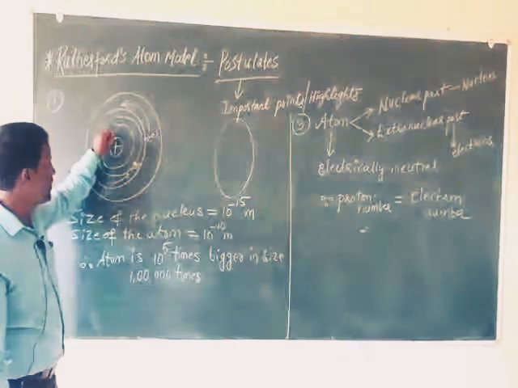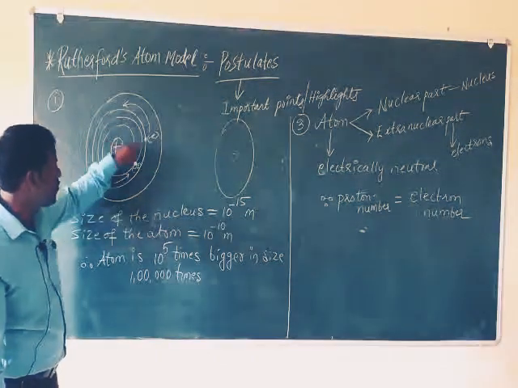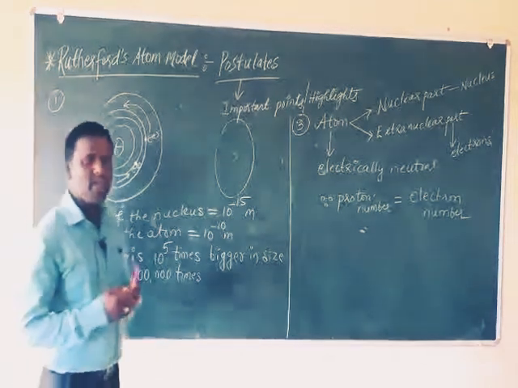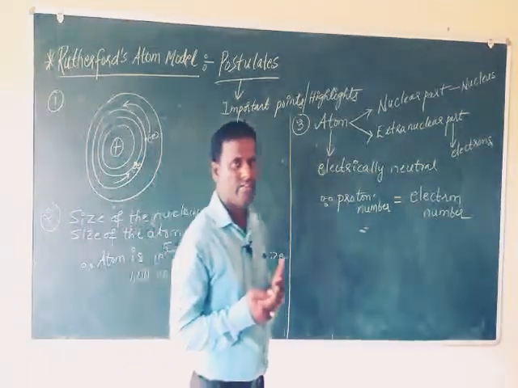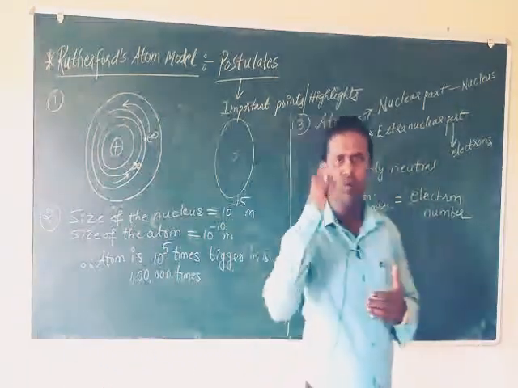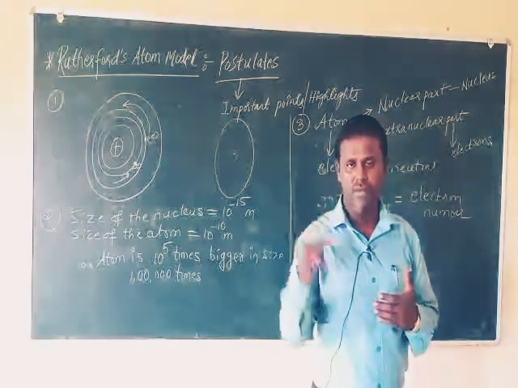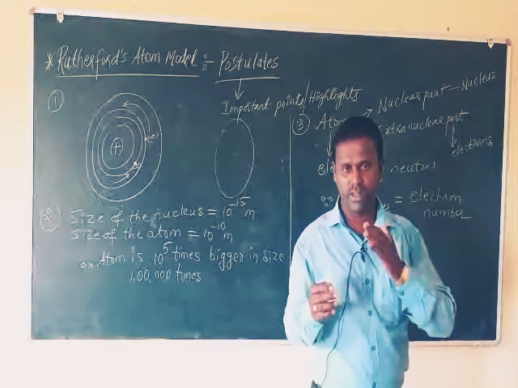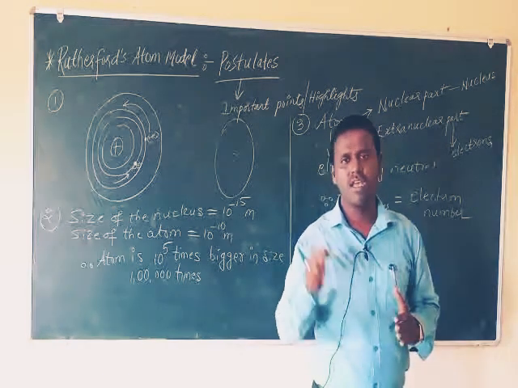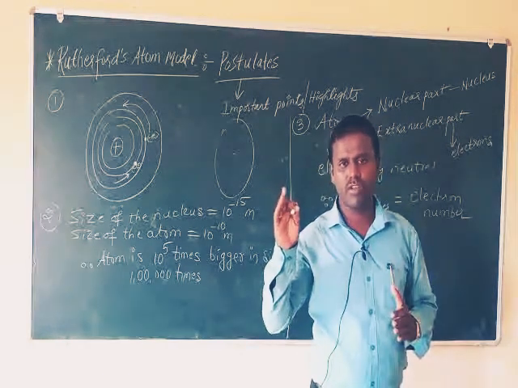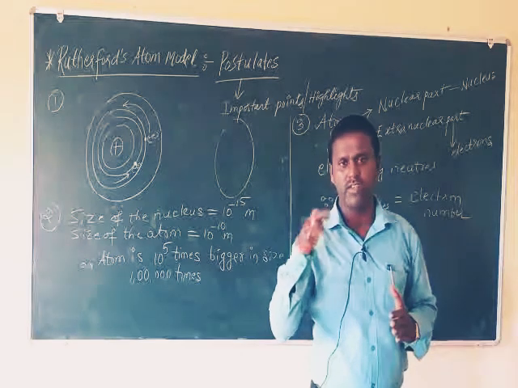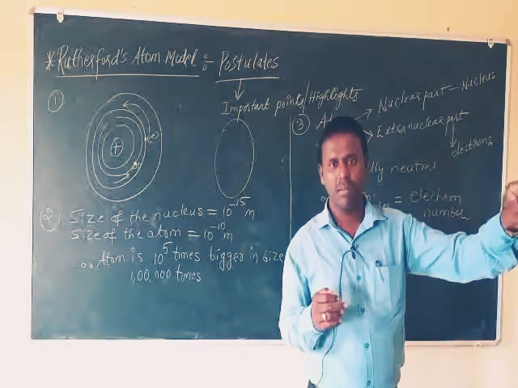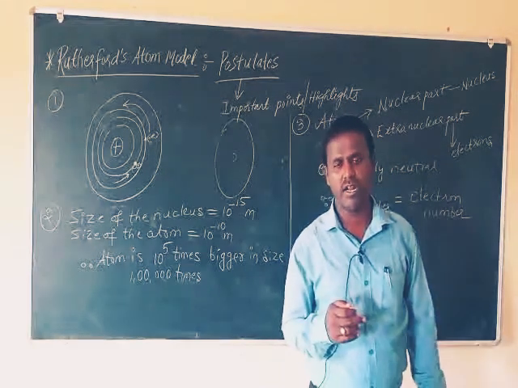If the electrons are revolving around the nucleus with the help of centripetal force, it means they are continuously losing their energy. If a body is revolving in a circular path, one piece of information is that a body which moves continuously in a circular path must emit electromagnetic radiations.